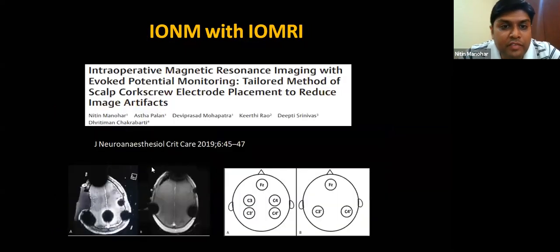This is one paper which we have written from our institute, where electrodes also cause artifacts. So we reduce the number of electrodes for SSEP and MEP monitoring. What we have done is we place only 3 electrodes. We do C3, C4 and a dash placement. We use them as MEP stimulators and also as SSEP recorders, the same electrode. So we reduce the number of electrode placements on the scalp, so that we get fewer artifacts in the images in the intraoperative MRI.